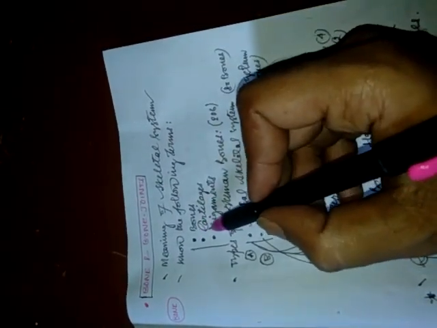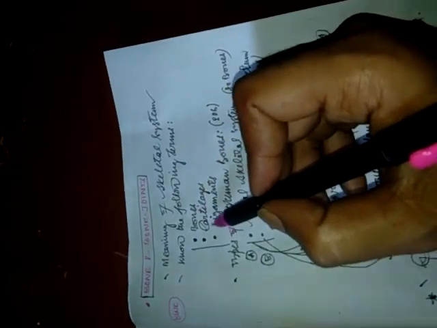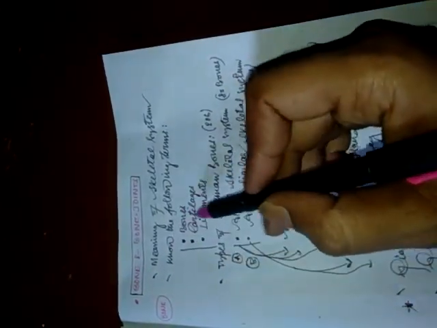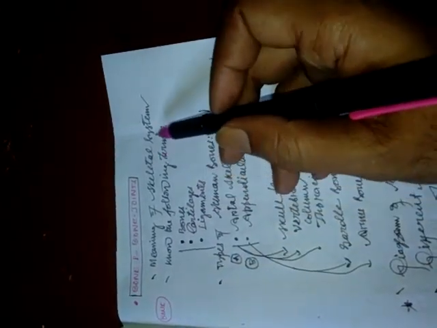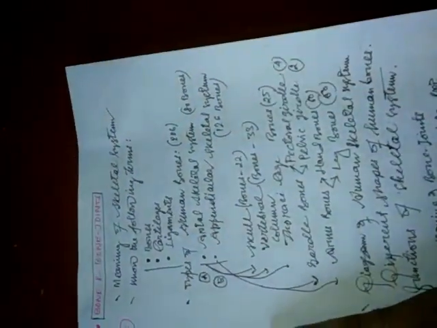We should also know the following terms: what is bone, what is cartilage, and what is ligament, because these three terms are fully associated with the skeletal system of the human body.